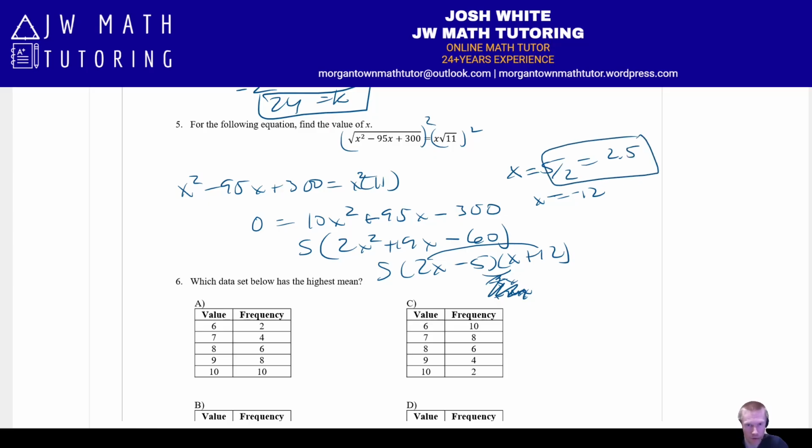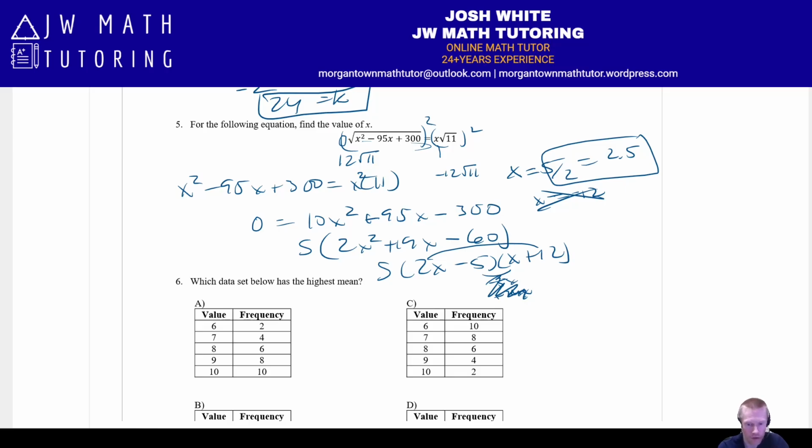The reason the negative 12 doesn't work is because if you plug the negative 12 in, you get negative 12 root 11. But underneath here, when you simplify this whole thing out, it's going to simplify to positive 12 root 11, because the 144 underneath here is going to come out as a positive 12, because there's an implied plus sign here. It's a principal root. So therefore, the negative 12 doesn't work. There's only one correct answer.